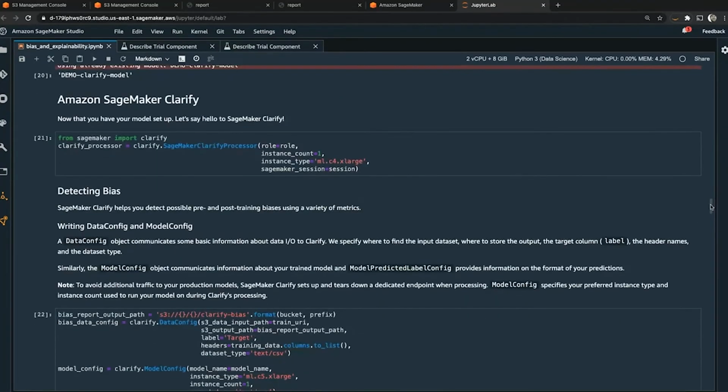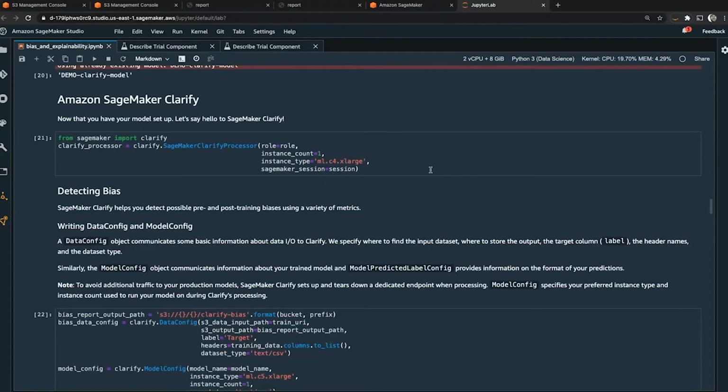So the real heart of this example is, how do we use Amazon SageMaker Clarify? And at the heart of Amazon SageMaker Clarify is really a processing job that's going to run a number of algorithms both on our pre-training and our post-training to look for bias. And we can specify which bias analysis we're interested in.